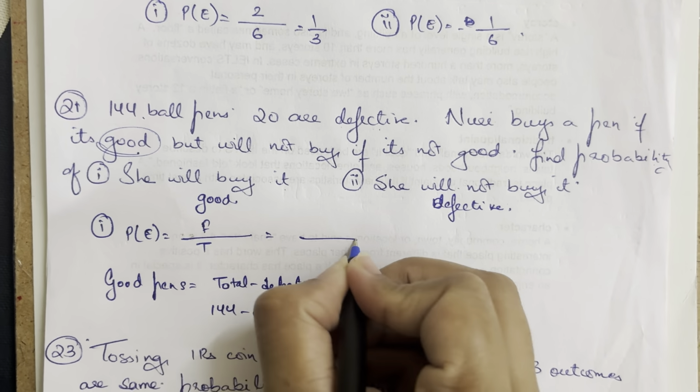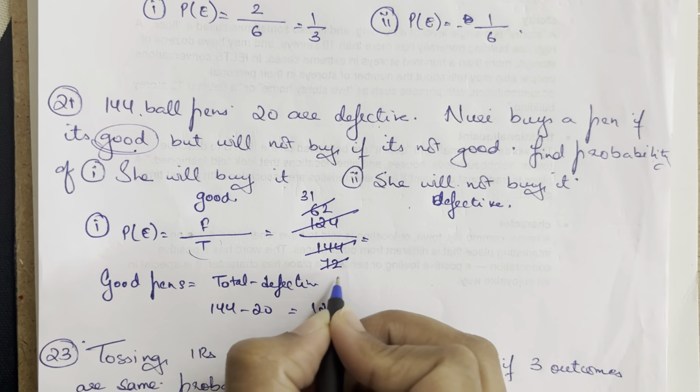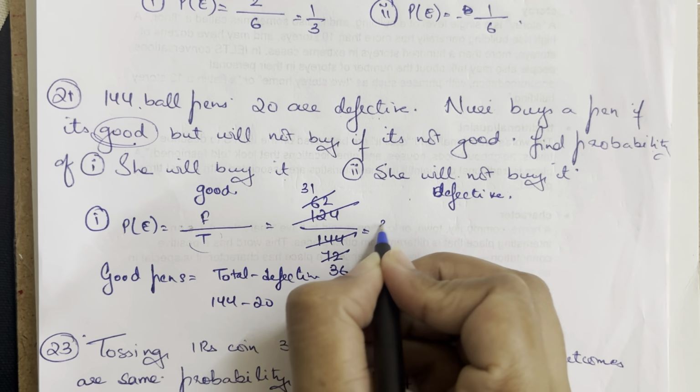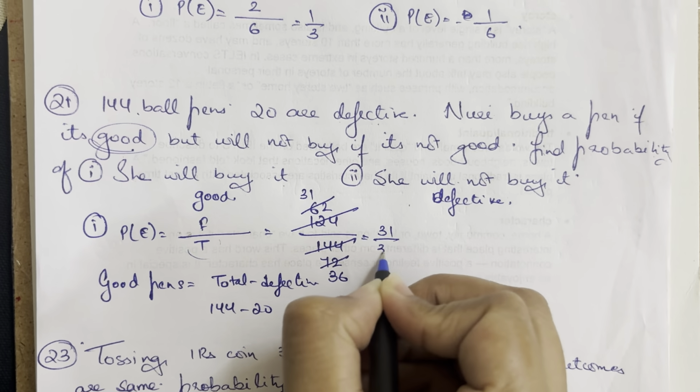So the good pens are 124 divided by the total number of pens, 144. Reduce it further using the 2 times table: 124 by 2 is 62, 144 by 2 is 72, then 31 and 36. So 31 upon 36 is the probability.